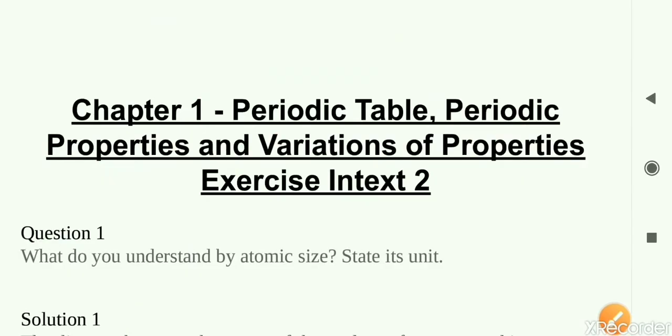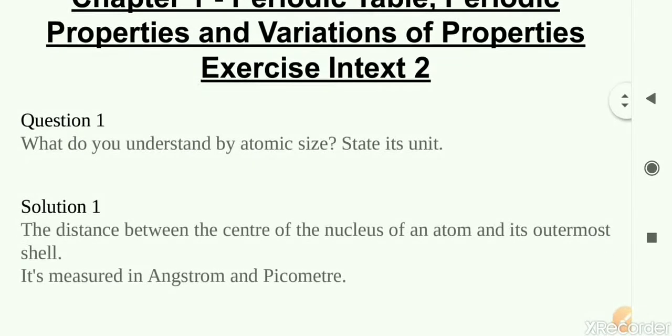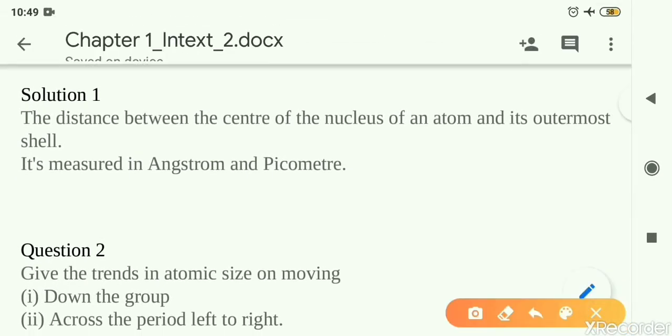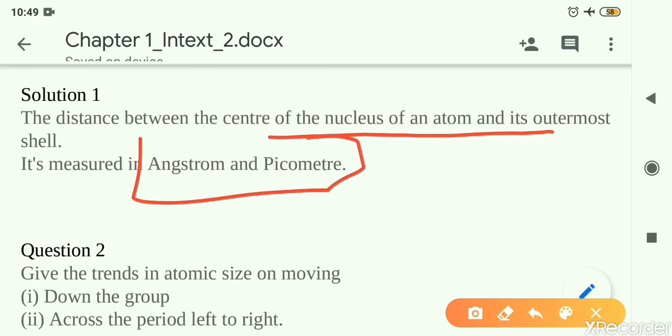To the question answers now of the chapter 1 in-text exercise, second part. First question: what do you understand by atomic size? State its unit. The definition we have already seen in the chapter. It is the distance between the center of the nucleus and the outermost shell. The unit you can note down is angstrom or picometers.